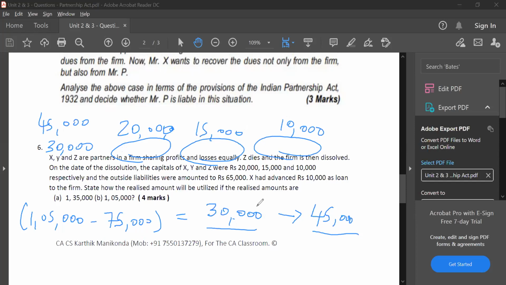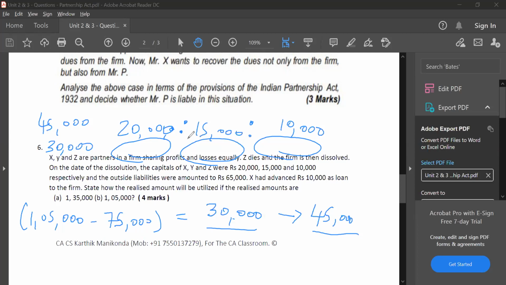Can I give the entire amount to the first partner, or how do I give it? Is it equally, or how will they bear the loss? Now follow, guys. Whenever there is going to be a deficit, you have to share the deficit in the capital ratio. So what is the capital ratio here? 20 is to 15 is to 10.